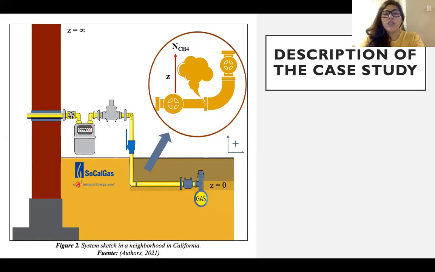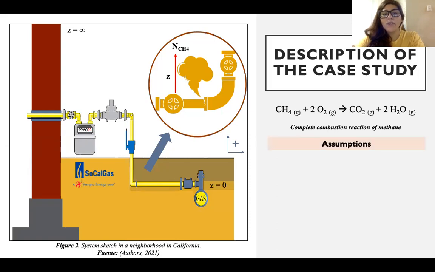This produces a homogeneous reaction of complete first-order combustion, producing carbon dioxide and water. So the aim is to find the composition of methane at 2 meters where there is an emission source to determine if there will be an explosion, proposing a mathematical model represented as a concentration and composition profile. For this, we made the following assumptions.